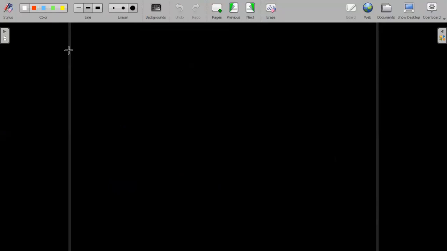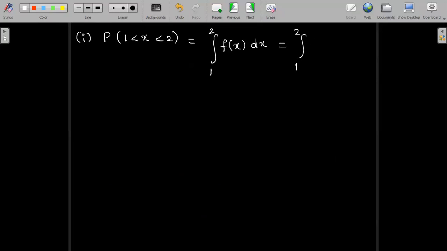Now I can find out the remaining things. The first part of the problem is to find the probability of x lying between 1 and 2. So this is the integration over 1 to 2 of f(x) dx. We have rewritten f(x) now: it is the integral from 1 to 2 of x² divided by 9 dx. Now let us integrate x² between the limits 1 to 2.